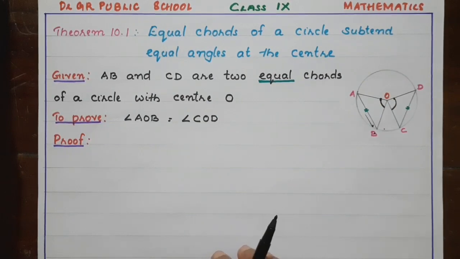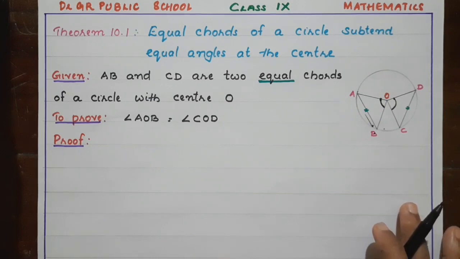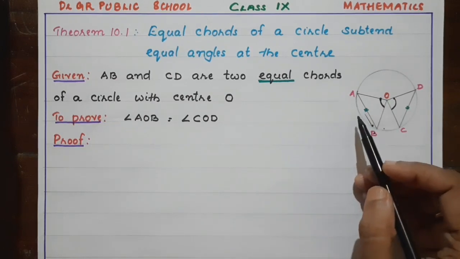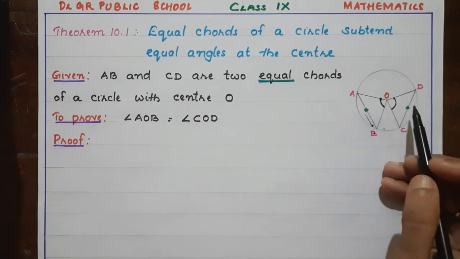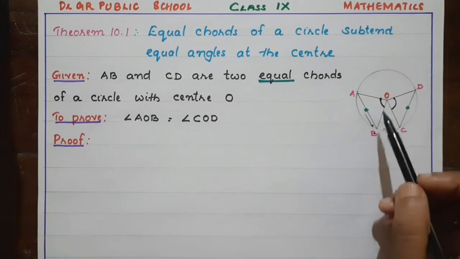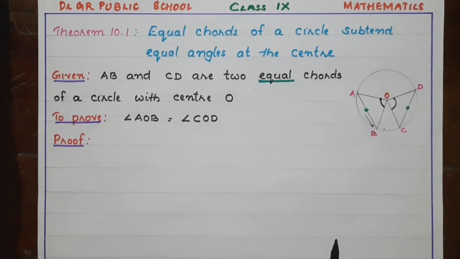Okay, how can we prove? In previous chapters, we have discussed how to prove two angles are equal or two sides are equal. If we can prove the triangles having those sides are congruent, then we can say the required angles are equal.